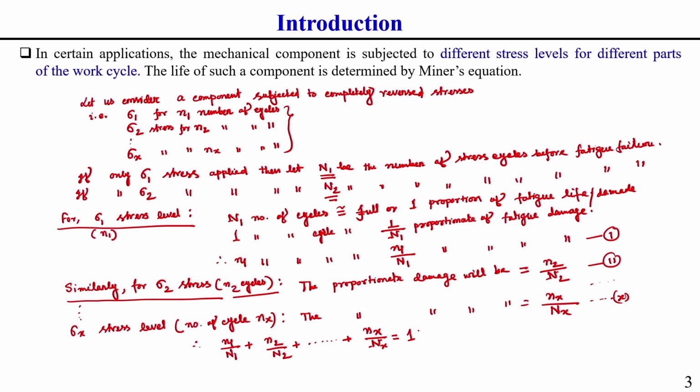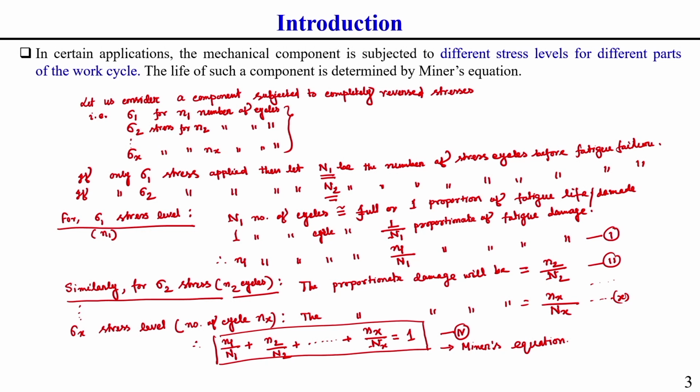So, let us consider this is equation number 4. This equation number 4 was established by the researcher whose name is Miner. That is why this equation number 4 is called Miner's equation. What is it called? Miner's equation. This we should keep in mind. Okay. So, what is Miner's equation?